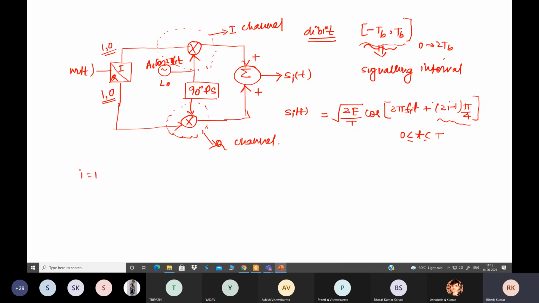When we put i equal to 1, what will be the value? 2 pi by 4 means pi by 2, so one symbol has phase pi by 2. When you put i equal to 2, 4 minus 1 means 3, so 3 pi by 4.